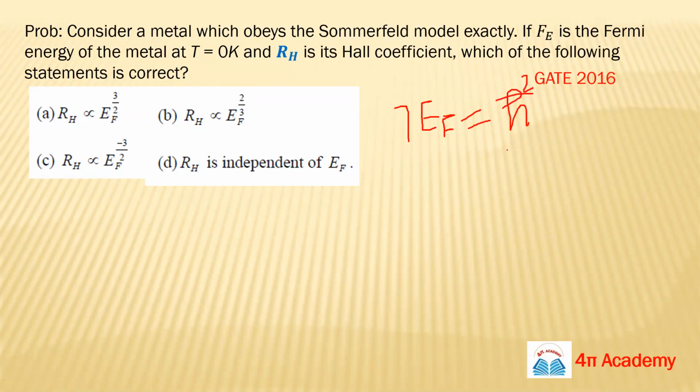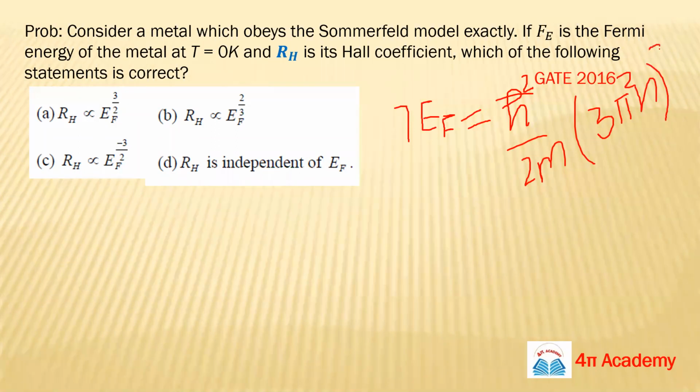Ma'am, E is equal to n pi h cut square by m... whole power 2 by 3. Yes, so you know this formula. Then what is the problem, guys? It's a simple formula, the relation between Fermi energy and n. Just unmute yourself everyone, and from tomorrow I will ask you to turn on your video as well, because you are not answering.